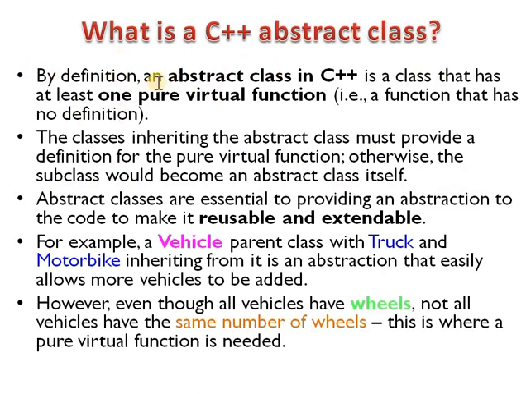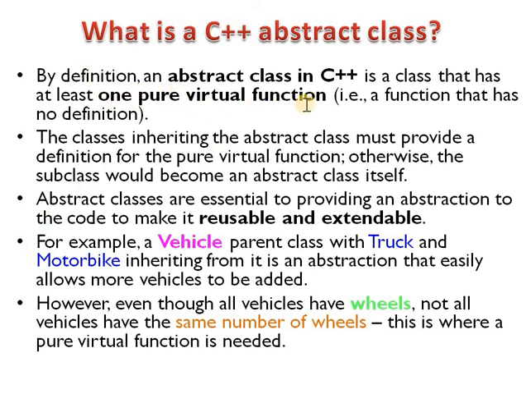By definition, an abstract class in C++ is a class that has at least one pure virtual function, that is, a function that has no definition. What is a pure virtual function?